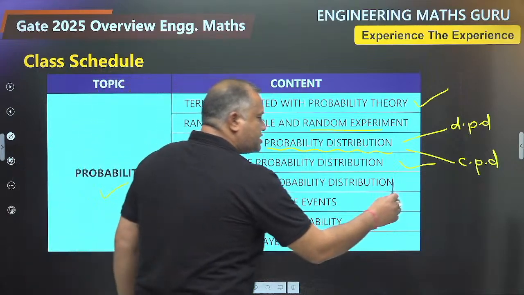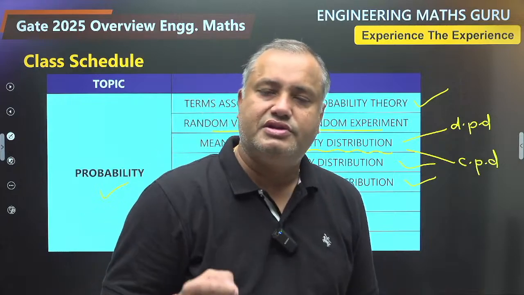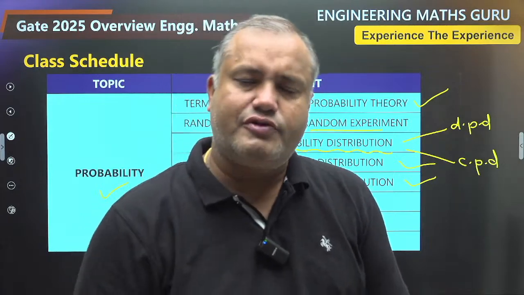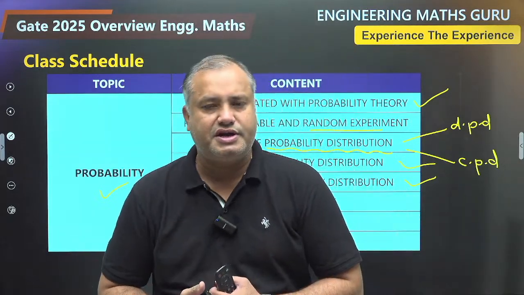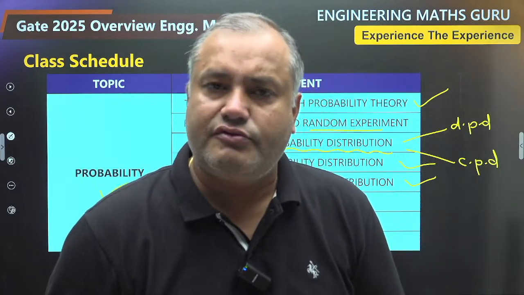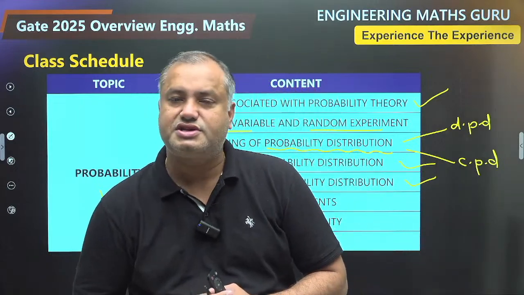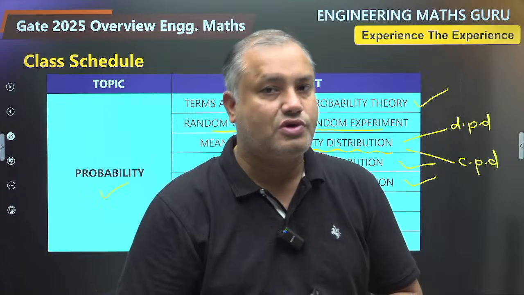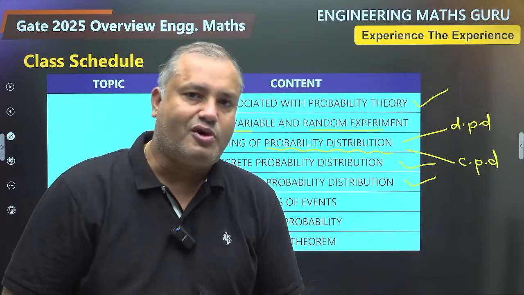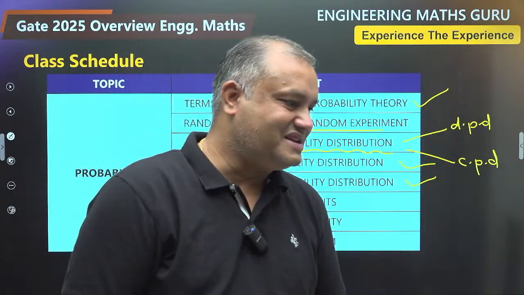Continuous probability distributions are also 5 types. Number one is general continuous probability distribution. Here you will learn the general idea of probability distribution in case of continuous random variable. Then we will learn very important probability distributions like uniform and exponential probability distribution. Then we will move towards normal distribution and standard normal distribution.